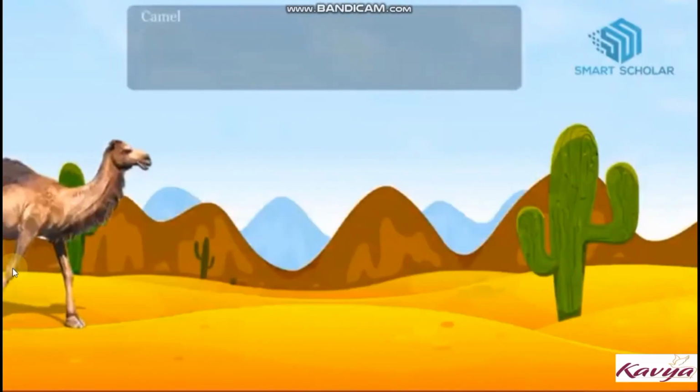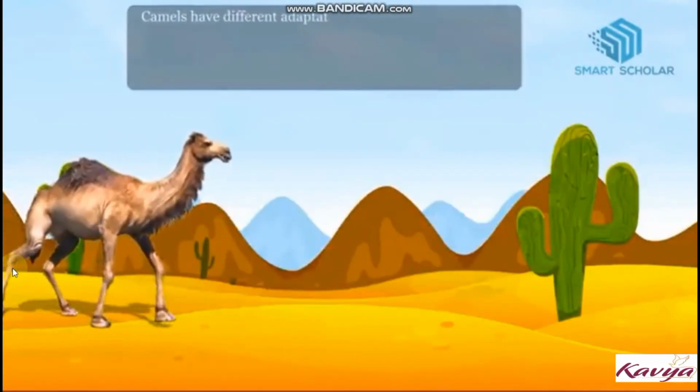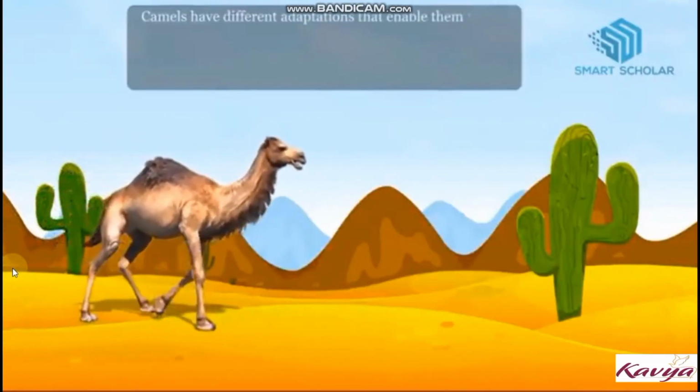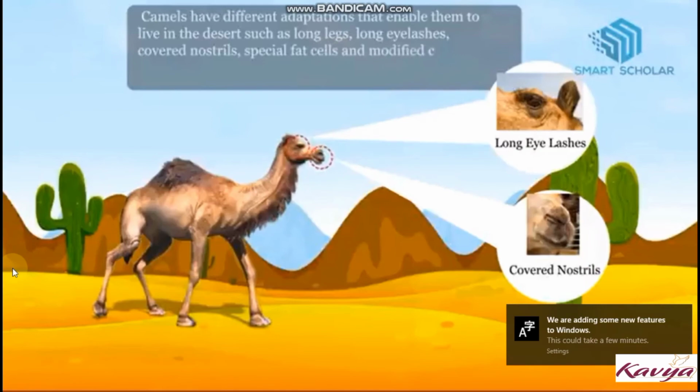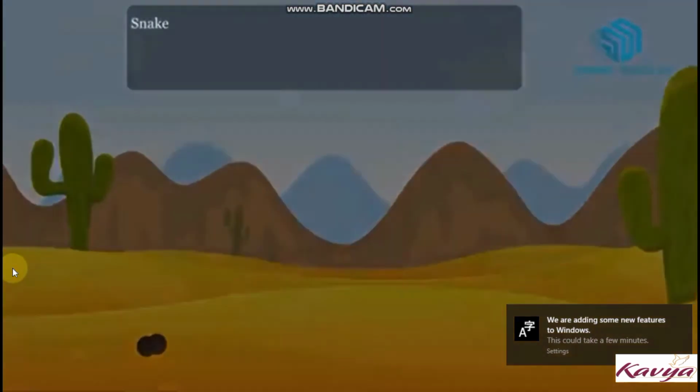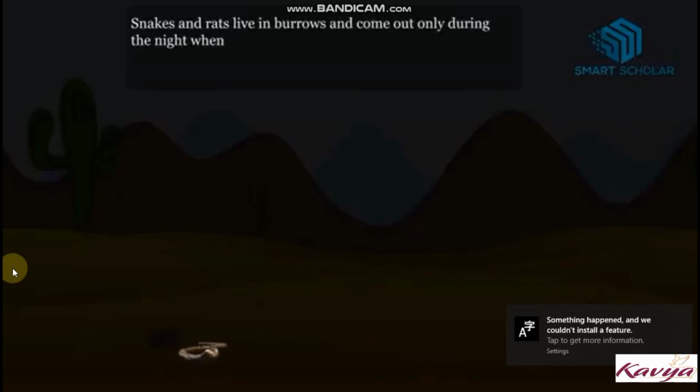Camels have different adaptations that enable them to live in the desert, such as long legs, long eyelashes, covered nostrils, special fat cells, and modified cells in the stomach. Snakes and rats live in burrows and come out only during the night when it is cool.